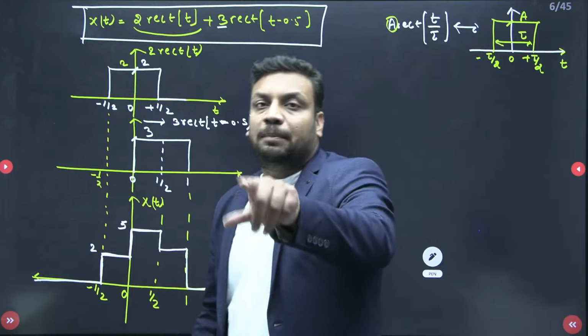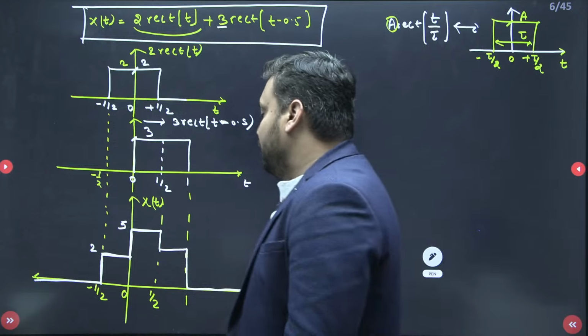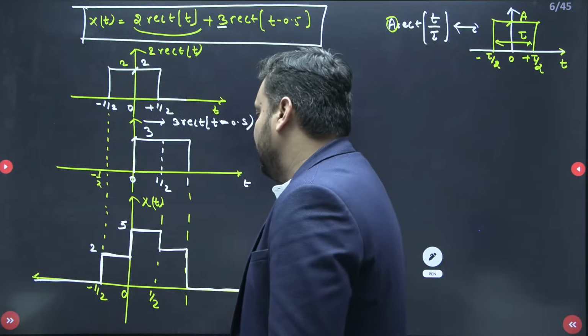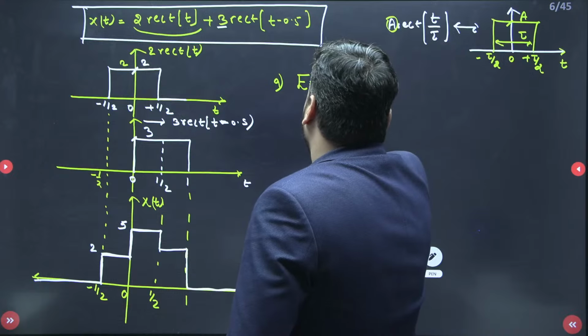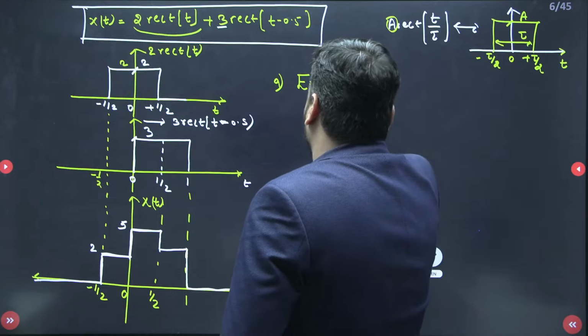So you can directly apply the formula A squared into B. A means amplitude and B means width. So A squared into B means (2) whole squared into half. So I am writing here 2 whole squared into half. This is the energy for the first signal.